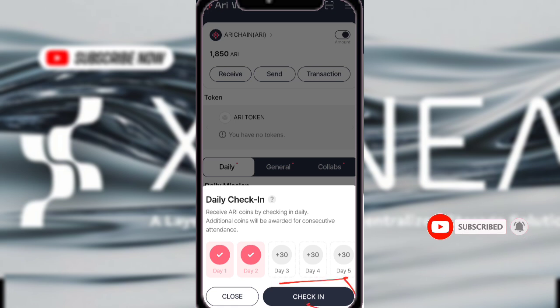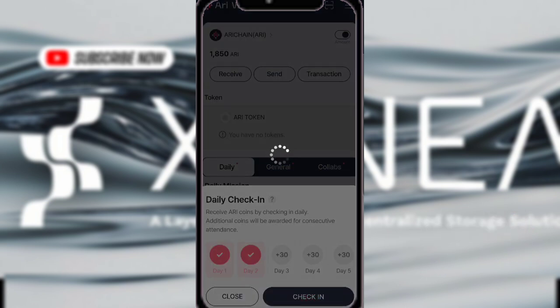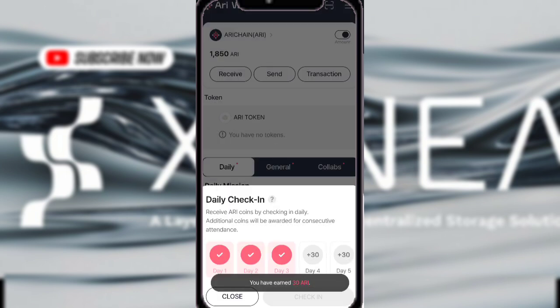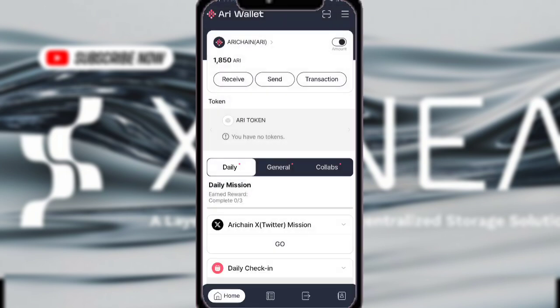Let's claim our daily check-in, which is 30 ARI. So let's go for a quiz.